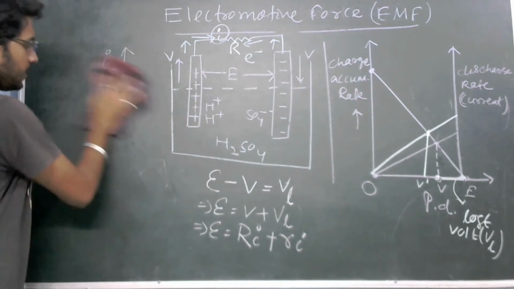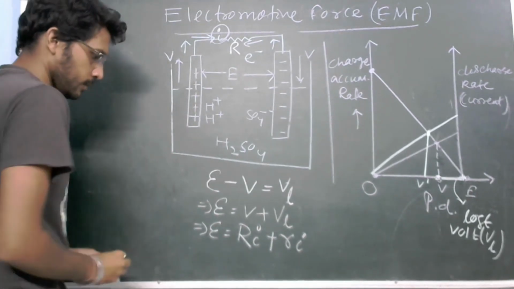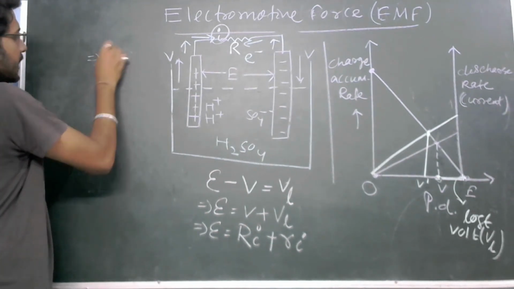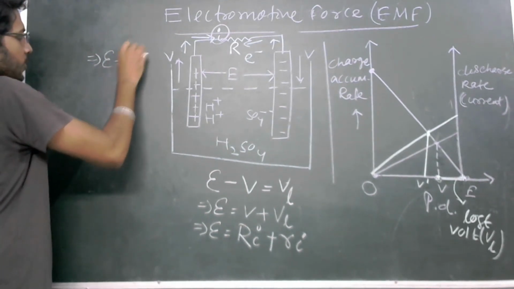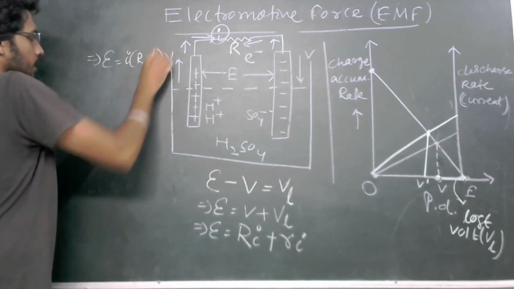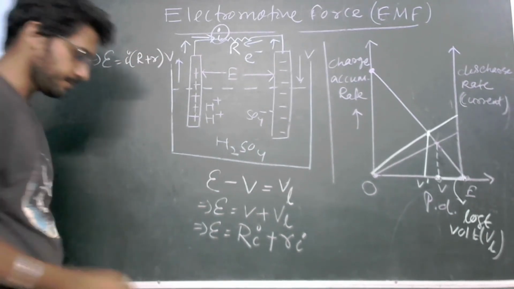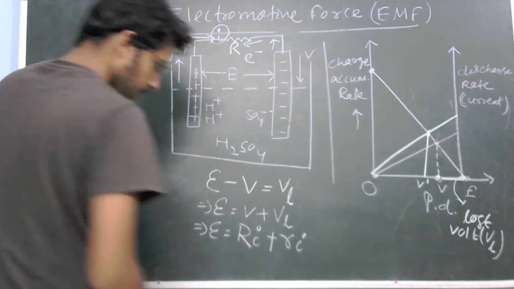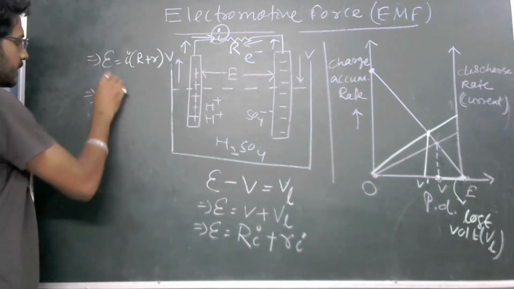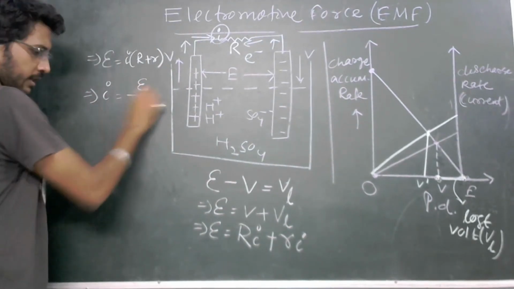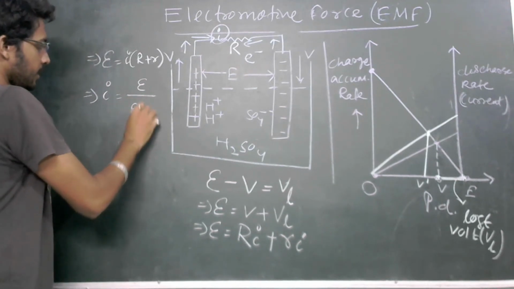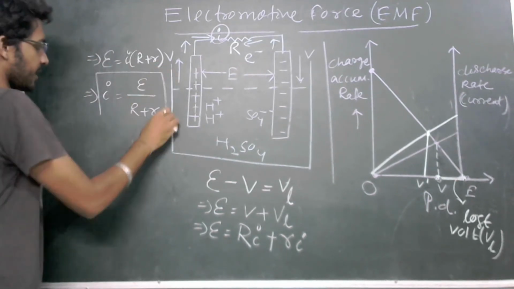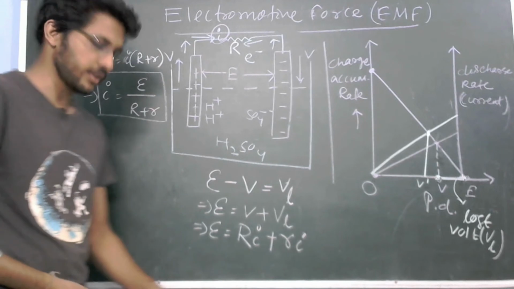Okay, now we will do the normal mathematics. So from here, E equals, we take I common, it will be R plus r. Clear? Then from here what are we going to get? I equals E divided by R plus r. So this is the expression of current in terms of your EMF.